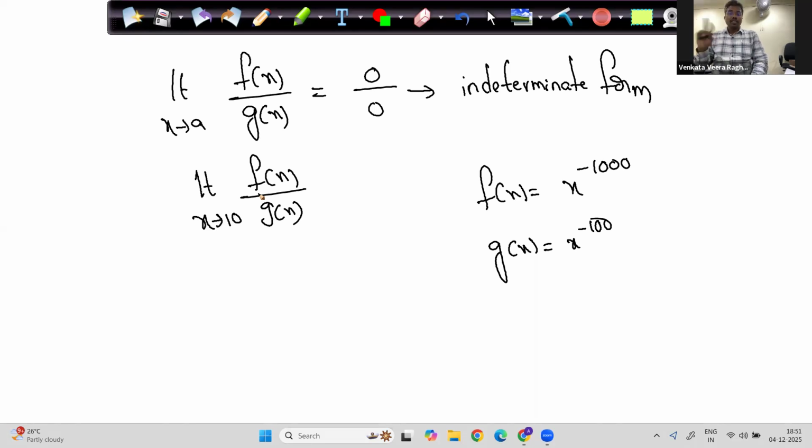I'll repeat again. Suppose I have two functions. One function is f(x) equal to x power minus 1000. The other function is g(x) equal to x power minus 100. I am asking you what is limit x tends to 10 of f(x) by g(x). You try to answer. What will be the answer? If this is the question, what will be your answer?